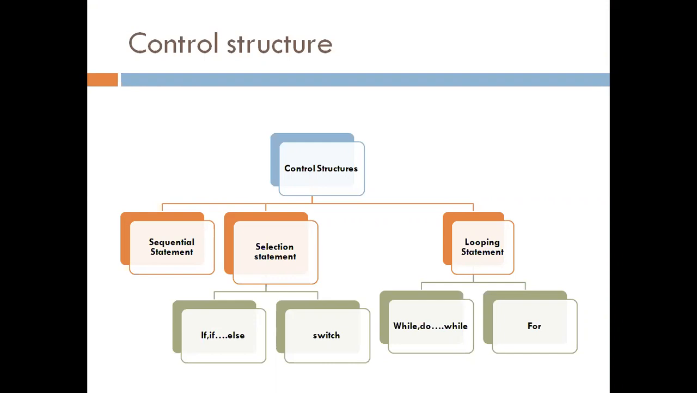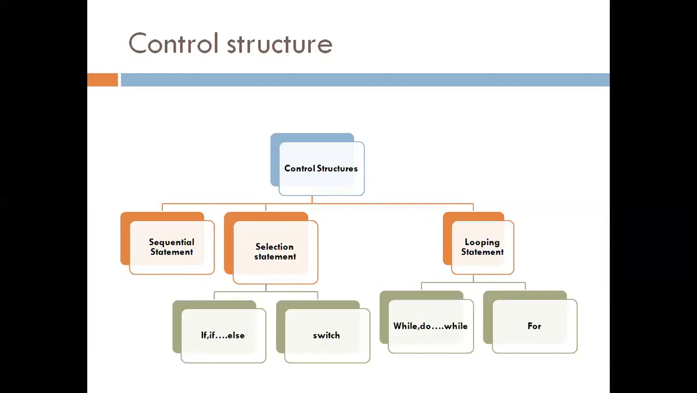C++ provides control structures that serve to specify what has to be done by our program when and under which circumstances. So there are three types of control structure we can use in C++ programming: sequential statement, selection statement, and looping statement. A sequential statement means we execute code sequentially one by one. Then next is the selection statement. So here we can use different statements like if statement, if else block, or switch block.